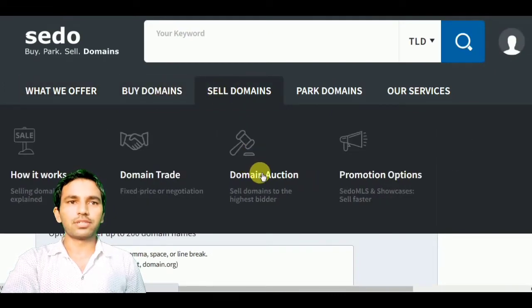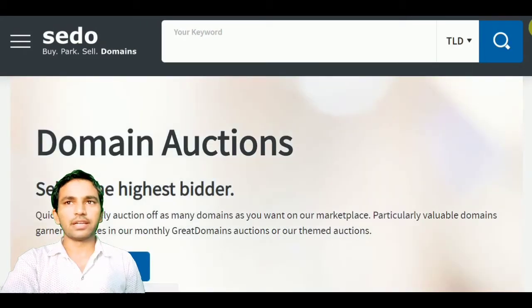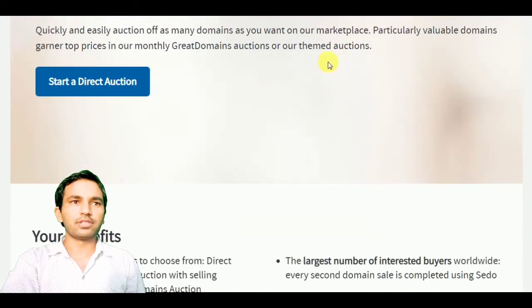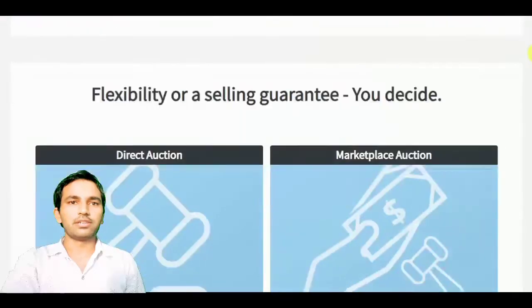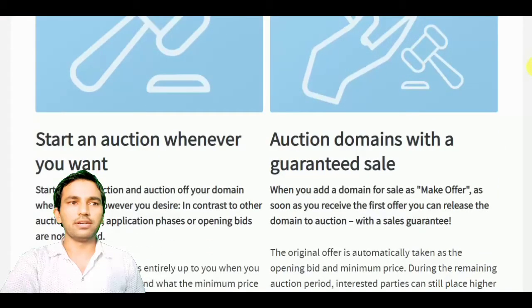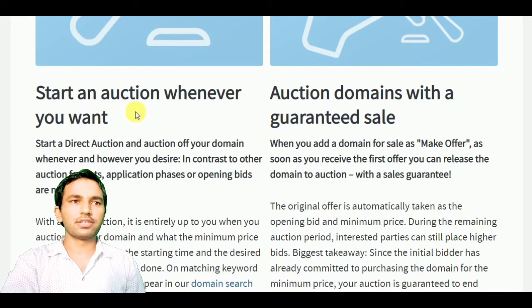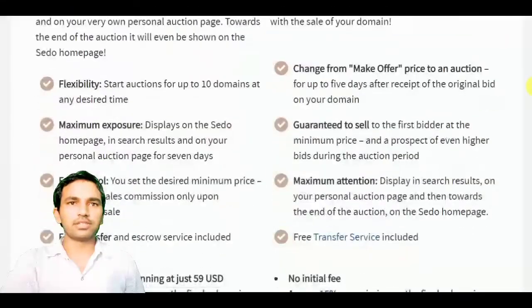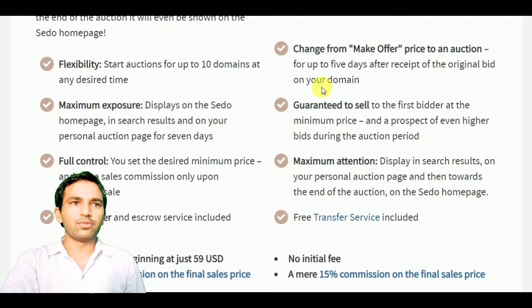How is domain auction different from domain trade? That is the second category we are talking about, domain auctions. Start direct auction. If you would like to list your domain on direct auction, then you can choose the options here, and you can see the benefits and features and how they are different from the others. Start auctions whenever you want, and auction domains with a guaranteed sale. There are two subcategories here also, and you can see on the screen how they differ from each other. 10 domains at any desired time. Start auctions for up to flexibility and maximum exposure, free transfer.